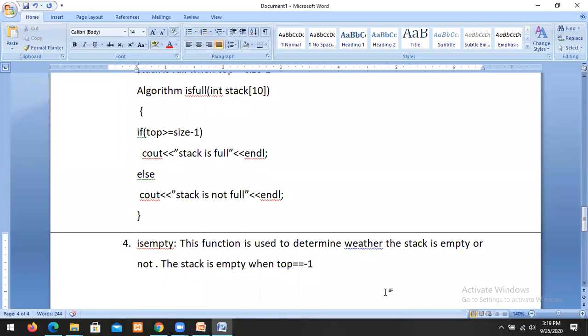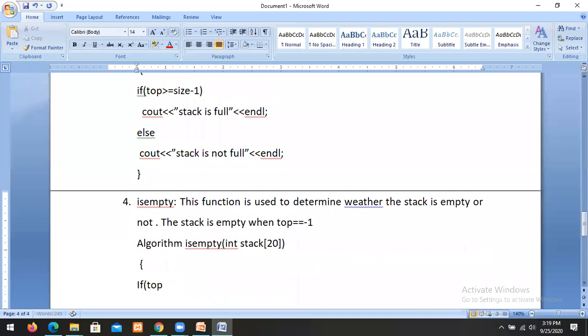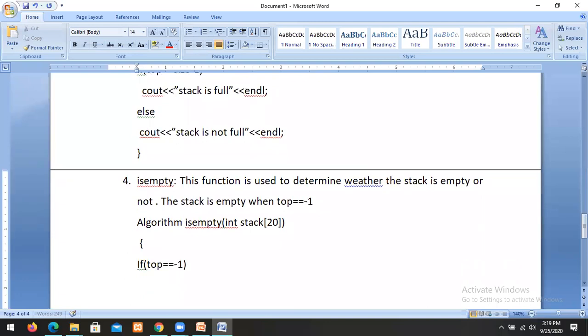Stack is empty when top equal to -1. Otherwise, the stack is not empty. So algorithm: if top equal to -1, print cout stack is empty.